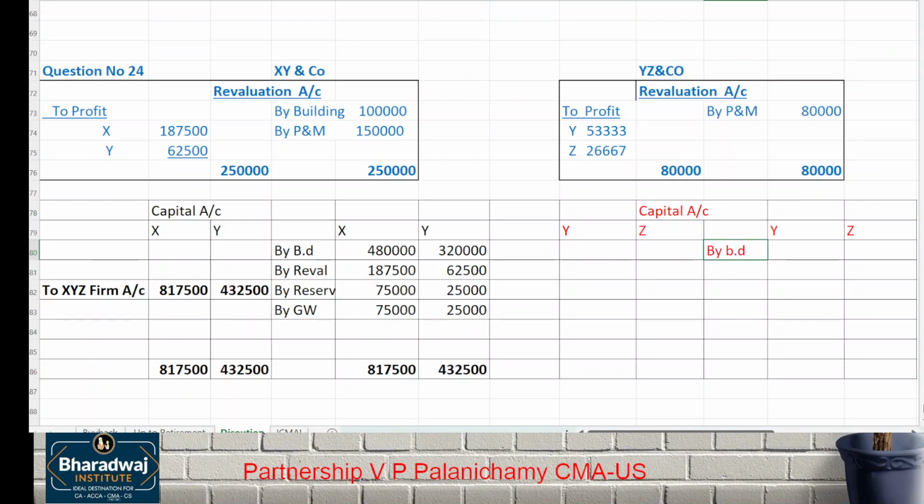By balance brought down, other formula. By revaluation profit. Don't wait, please do it along with me. Then, by reserves, 2 lakhs, 1 lakh. By goodwill raised 80,000, in which ratio? Same ratio, 2:1 ratio.